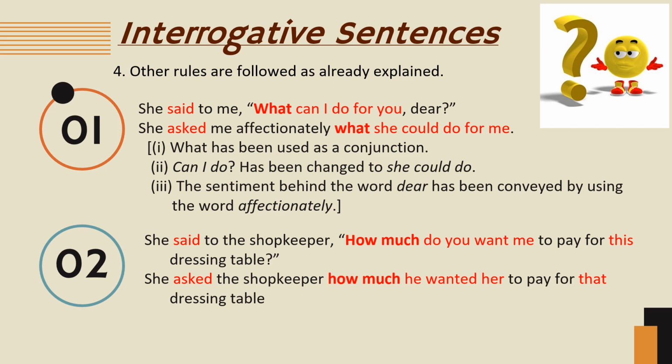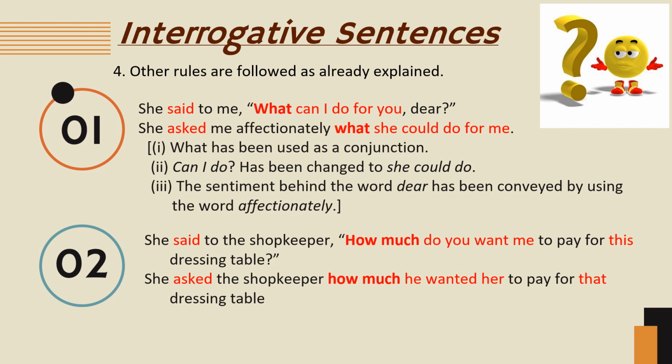Can I do here has been changed to she could do. Third point is the statement behind the word dear has been conveyed by using the word affectionately. So, she asked me affectionately what she could do for me, full stop.